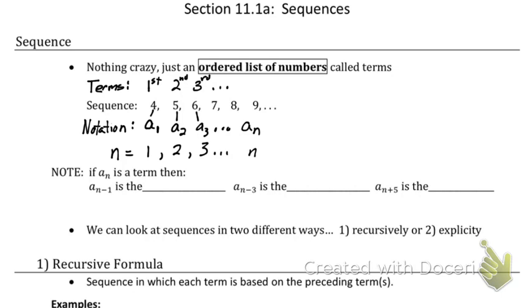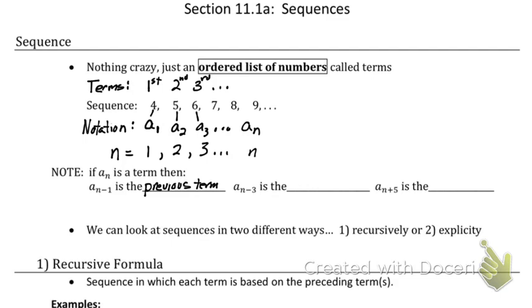Okay, that's just a little bit of notation. Now, using that a sub n, I'm saying it's some term. Then a sub n minus 1 is going to be the previous term, because I'm taking the term that I'm at, and I'm going to subtract 1 from it.